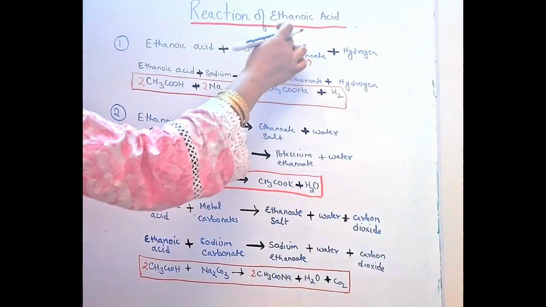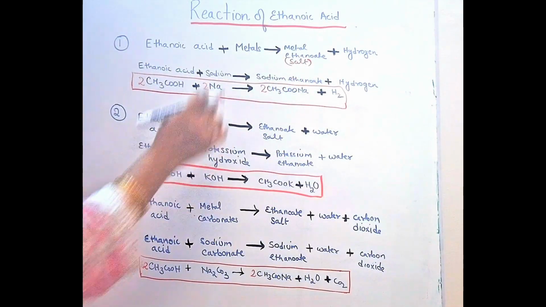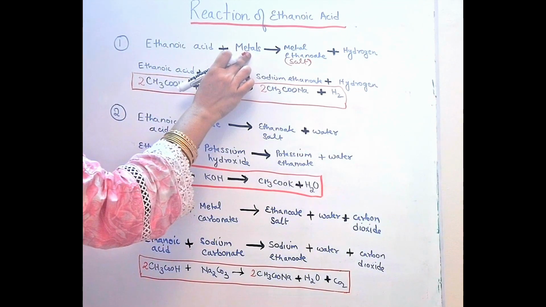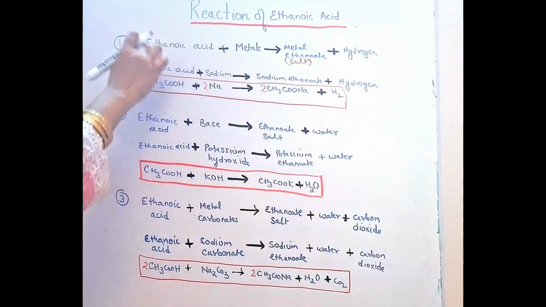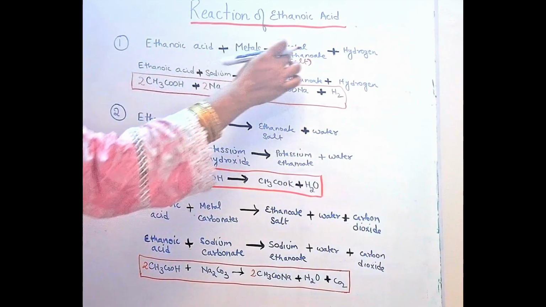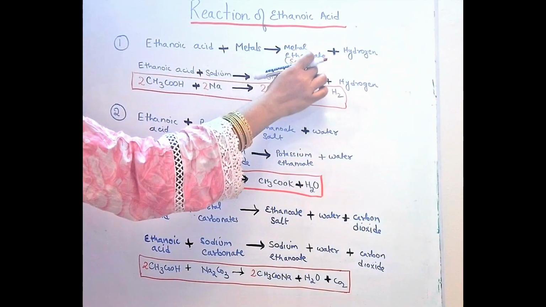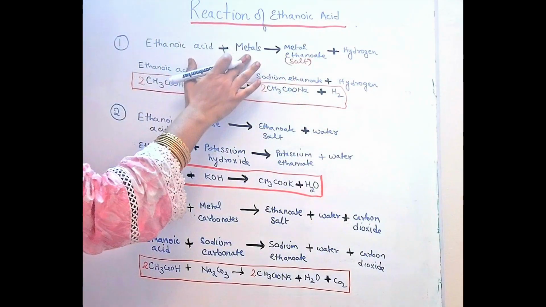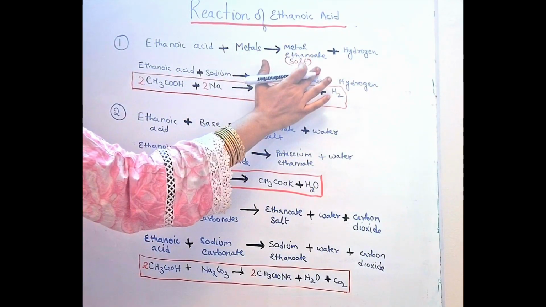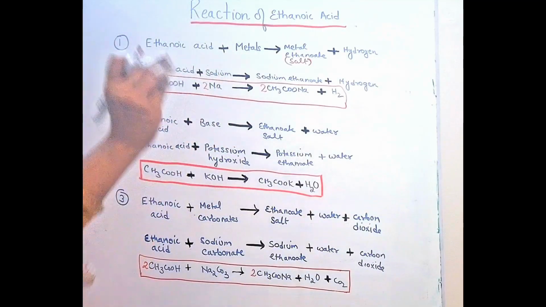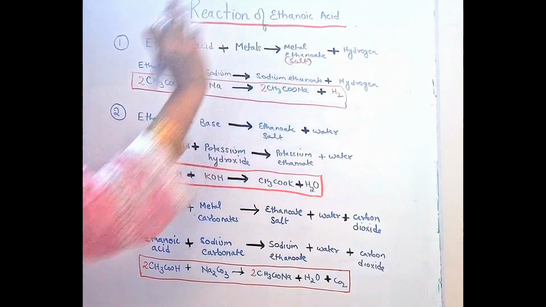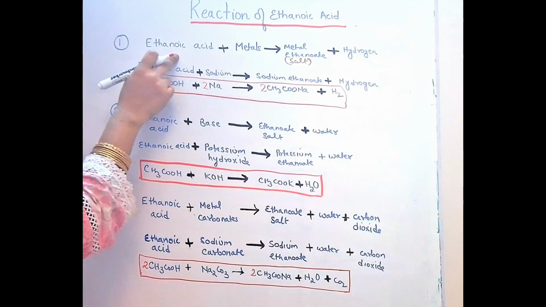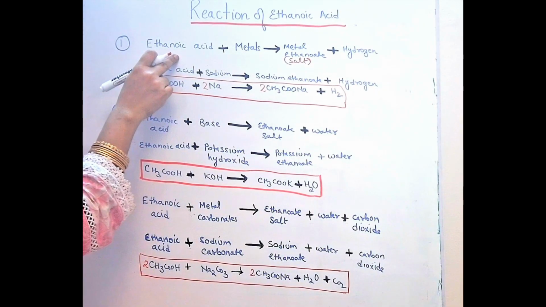We are discussing the naming of the salt which is produced when any carboxylic acid reacts with any metal. Specifically here we are dealing with ethanoic acid, that's why I wrote the name metal ethanoate. In this general equation, we didn't specify which metal. You need to understand that the name of the salt starts with the metal which is reacting and ends with the acid which is reacting.